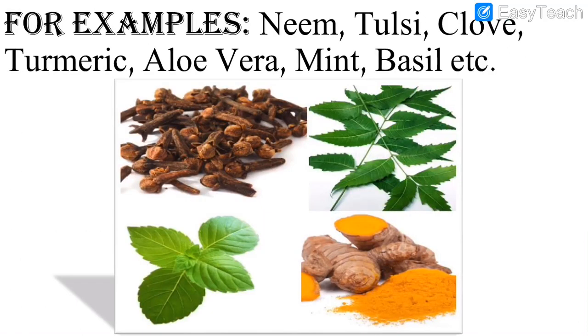Then we had seen examples of different plants that give us medicines, like neem, tulsi, clove, turmeric, aloe vera, mint, basil, etc. We had seen the pictures; see the turmeric, neem, tulsi and other plants. These are very useful and give us medicine.